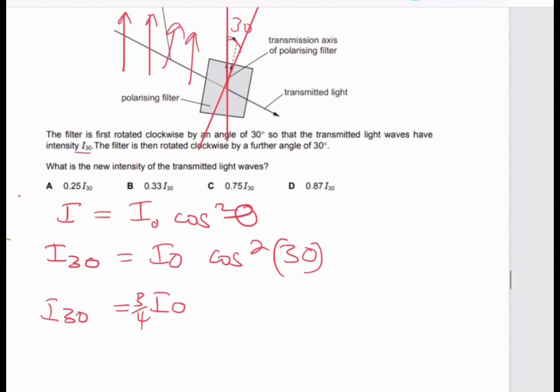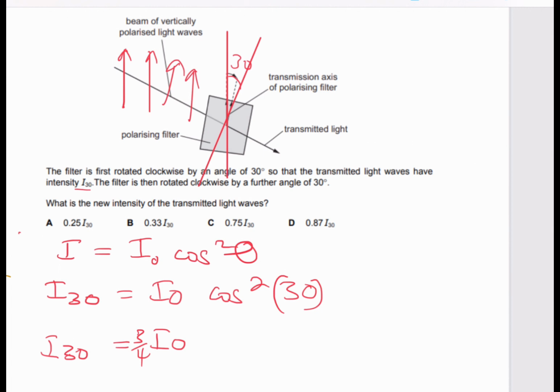But here's what's happening. The filter is then rotated clockwise by a further 30 degrees, right? What this means is that the new angle is now 60 degrees. So the angle has now shifted, and it's probably situated like that, such that this angle is now 60 degrees. So how do you find that one out?